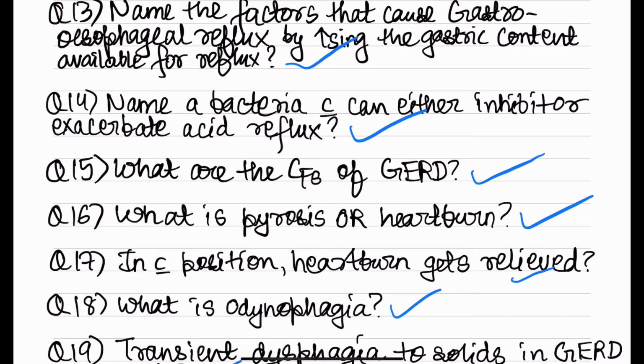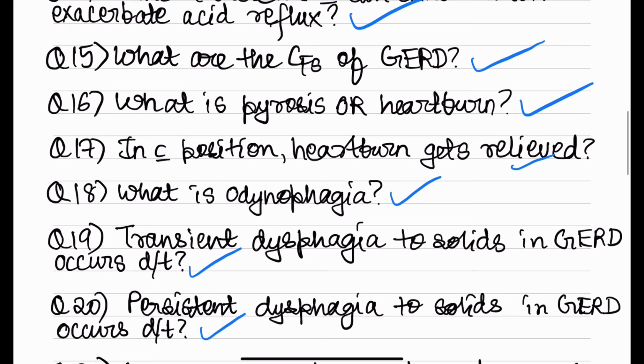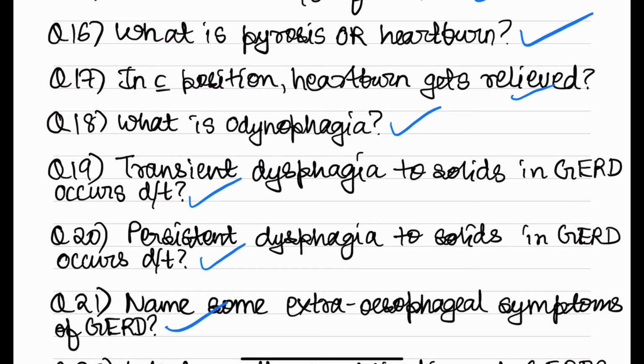Apart from that, we also get transient dysphagia to solids in gastroesophageal reflux disease, and that is due to esophageal spasm. Next, we have persistent dysphagia to solids in gastroesophageal reflux disease, that is due to strictures. Some of the extraesophageal symptoms of gastroesophageal reflux disease include hoarseness of voice, then chronic cough, sore throat, and recurrent aspiration. Recurrent aspiration is very important complication also.